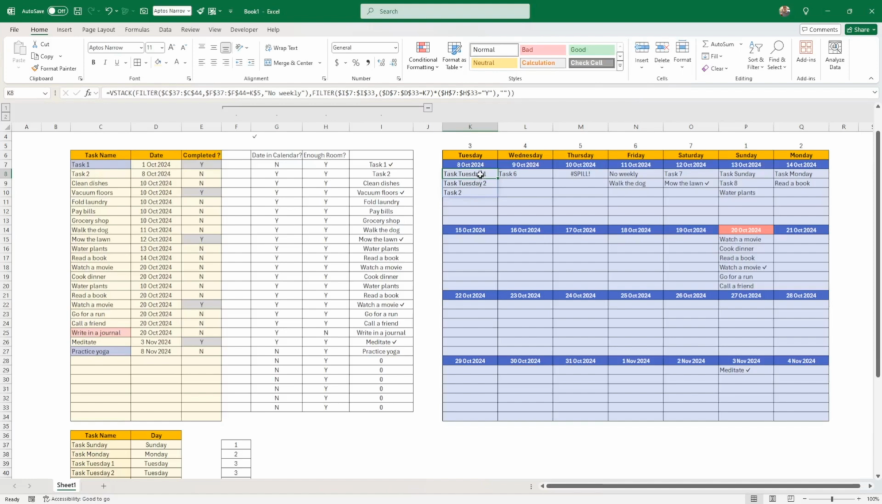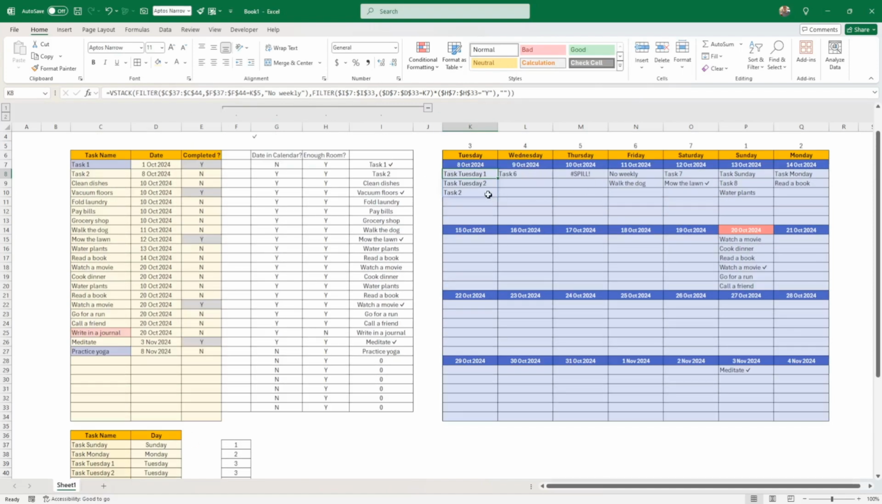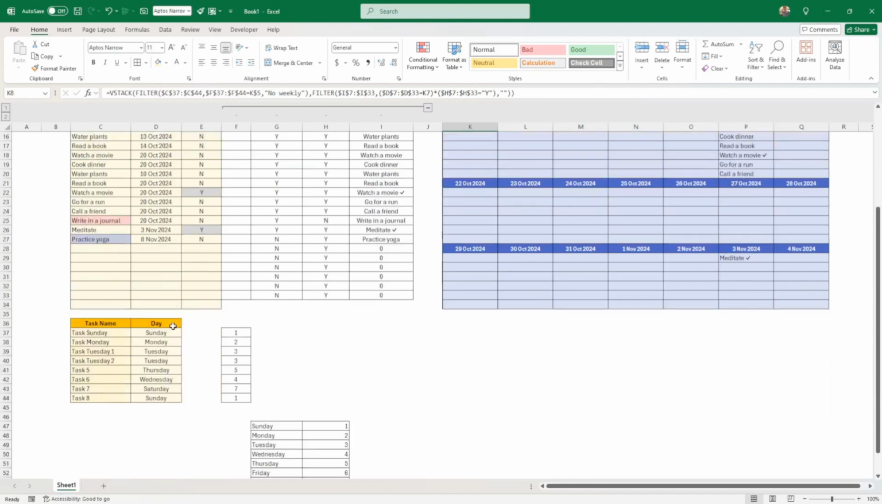All right, so it's selecting all the filter here. The second filter selects the date, and the first filter selects the recurring one. Now this is good enough, but I think we need to improve this, or obviously we need to review the spill here. But we also need to take into account the scenario where there are no recurring tasks.